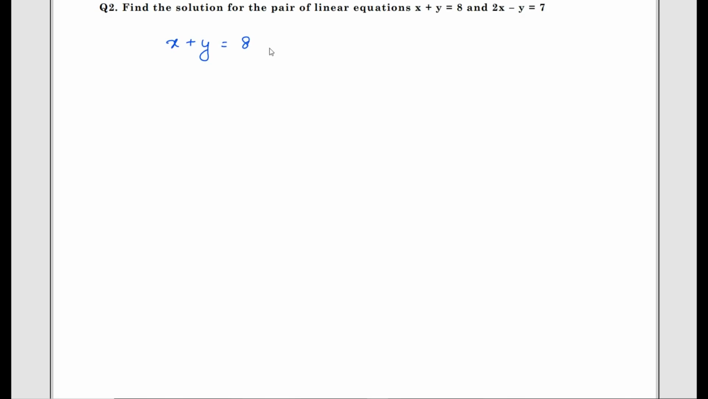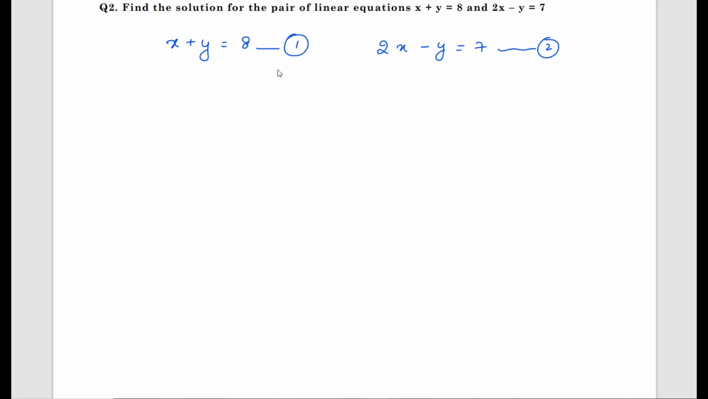x plus y equals 8. Take it as first equation. The next equation is 2x minus y equals 7. Students, this can be solved by elimination method, substitution method or cross multiplication method. The method I use here is elimination method, because I can easily cancel out plus y and minus y. Hence I'll use the elimination method.